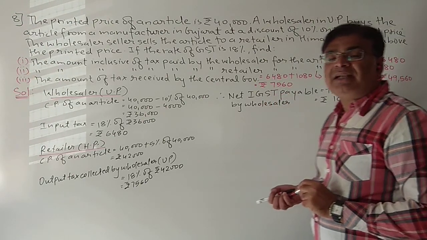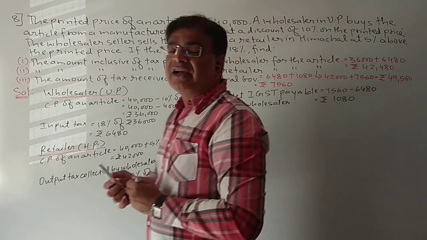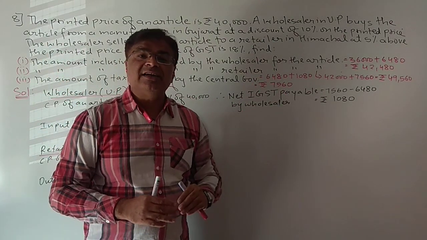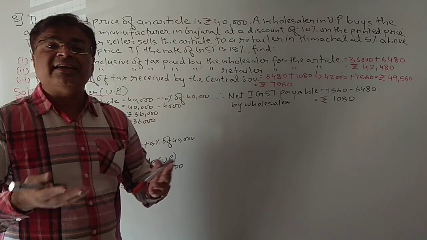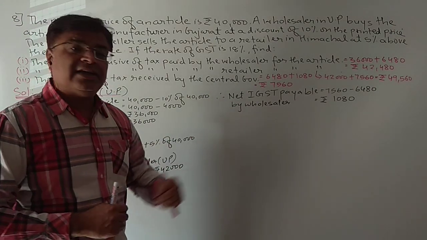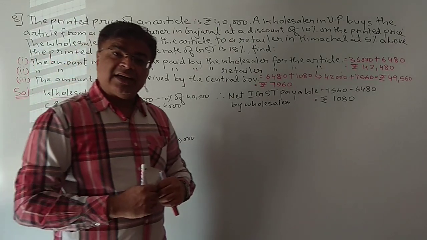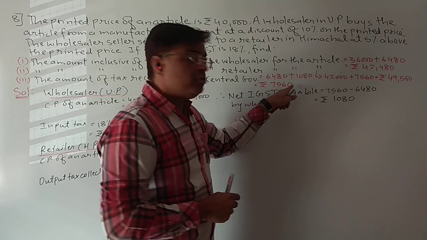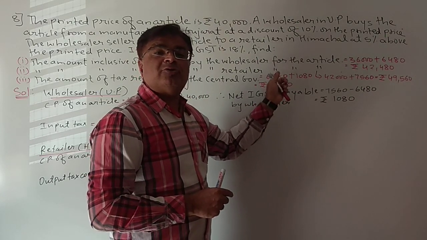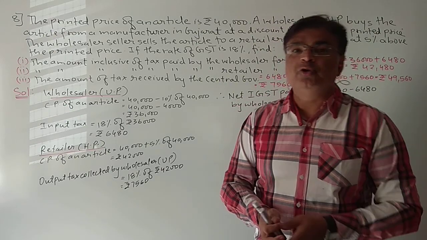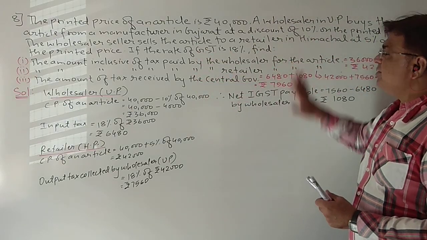7560. So the government is getting a tax of 7,560. Still the retailer is not selling. If the retailer is selling to a customer, then the retailer will also collect tax. The retailer has also paid tax, and he will also collect the tax. So the net tax paid by the retailer will also be added to this. But in this question, it is not given at which price the retailer is selling the article to the customer. So our sum ends at the retailer.